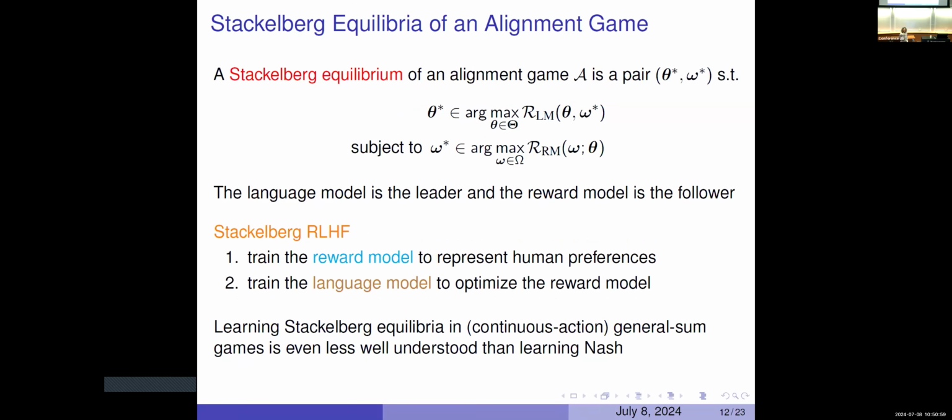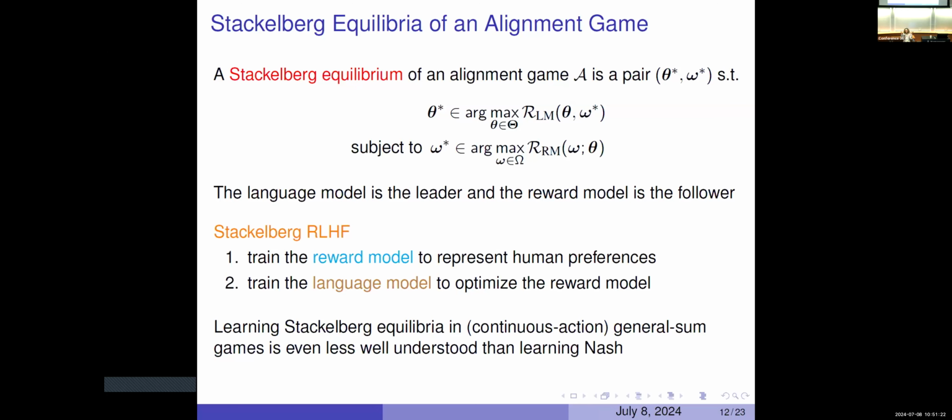Another thing that you might think about is maybe viewing this as a Stackelberg game. In a Stackelberg game, you have a leader and you have a follower. The follower behaves as they would at a Nash equilibrium, which is that they play a best response to the leader's strategy, but the leader can do anything it wants. The leader is not constrained to play a best response to the follower.